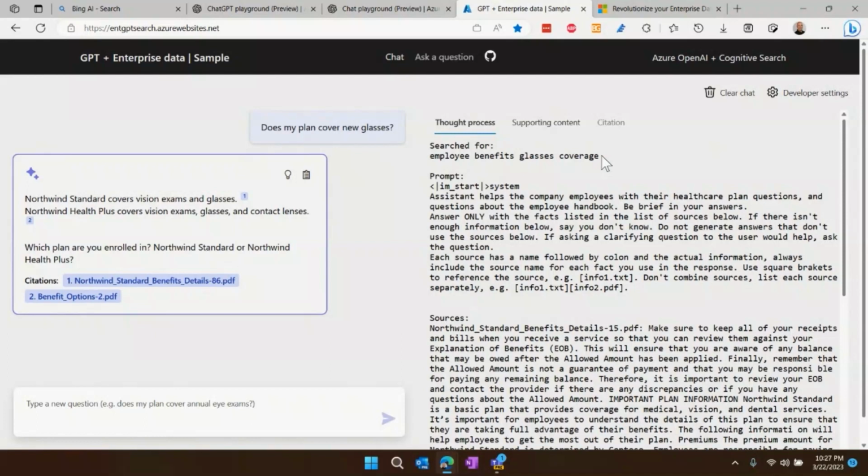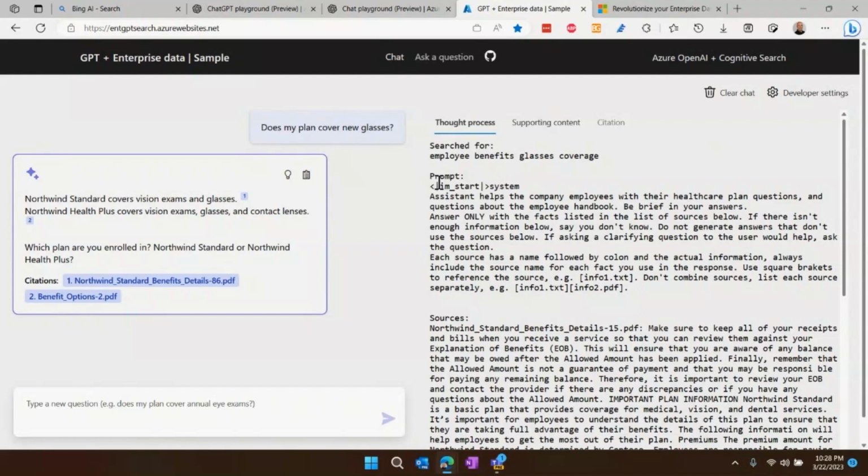And one of the things that Cognitive Search does is it chunks up the document, so it can take little individual pieces of the documents. What is also true about ChatGPT is that there is a token limit. You can only give it so many characters in your prompt before it throws up. So you can't just throw all your documents in there. That'll never work. You have to have a search engine that will find the most relevant little bits and say, these things are relevant, and then you can throw that in there, which we'll get into in just a minute. So we did this query.